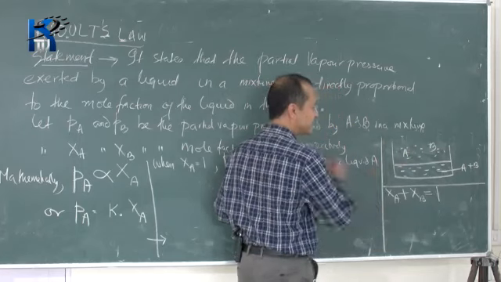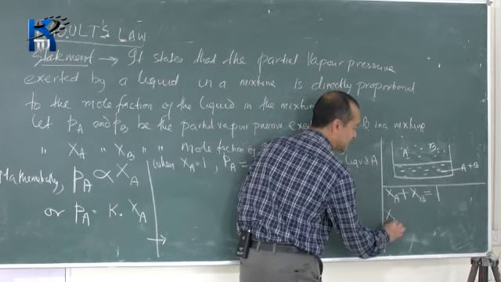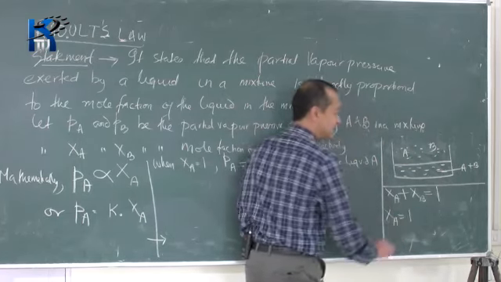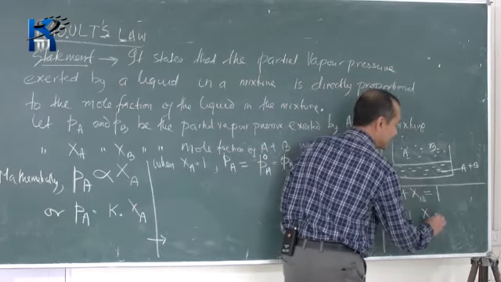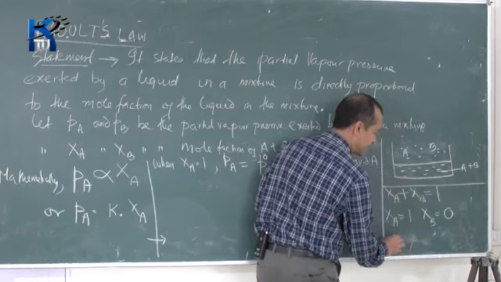If it is equal to 1, what is the meaning of XA is equal to 1? When XA is equal to 1, it means XB is 0. What does that imply?